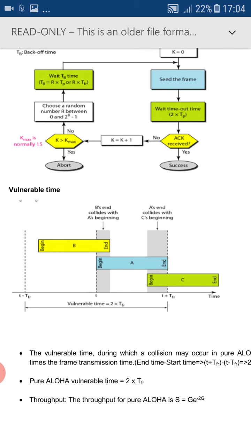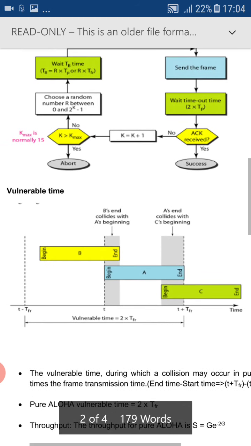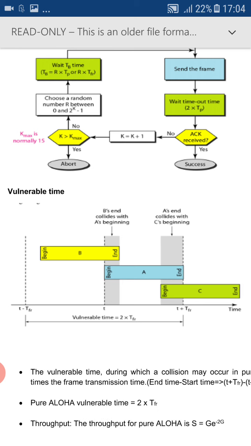This is about the implementation. Now, the next thing we have is about vulnerable time. First, let us see what we mean by the vulnerable time. Vulnerable time is the time during which collision occurs. You can just consider the diagram. You can see the 3 frames, frame B, frame A and frame C. Let's consider the frame A.